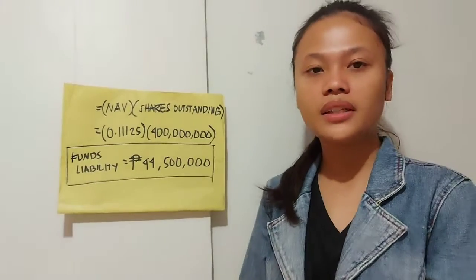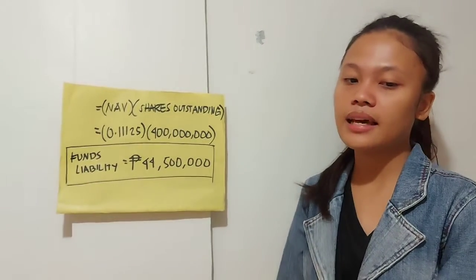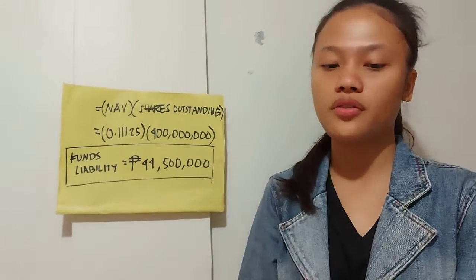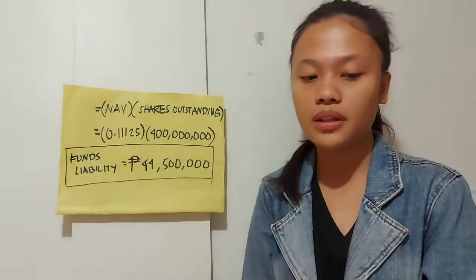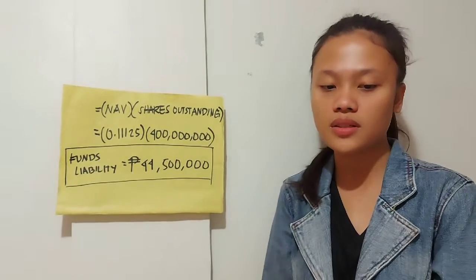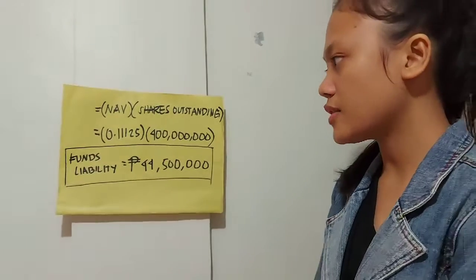So, number 7, a mutual fund has a net asset value of 0.11125.